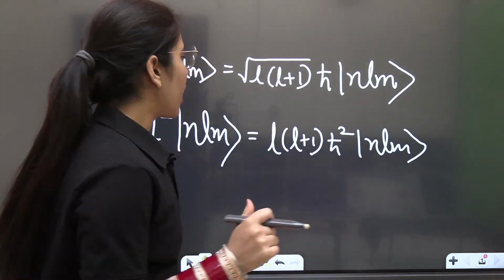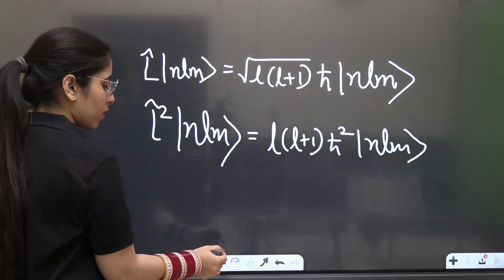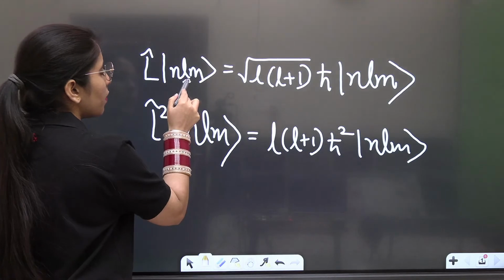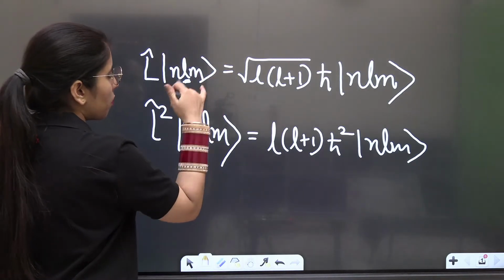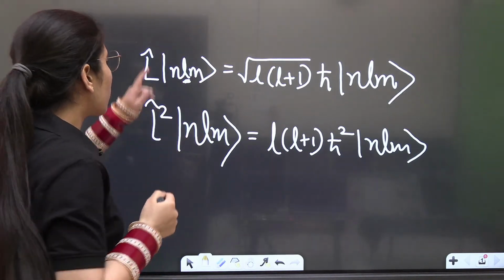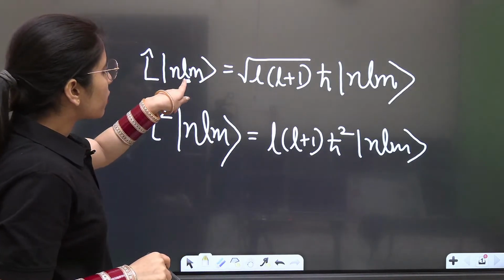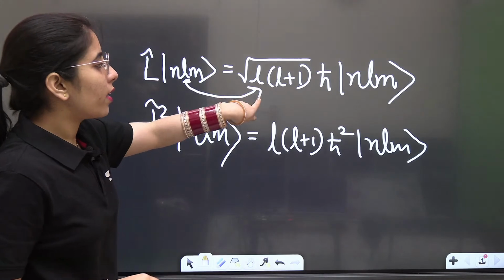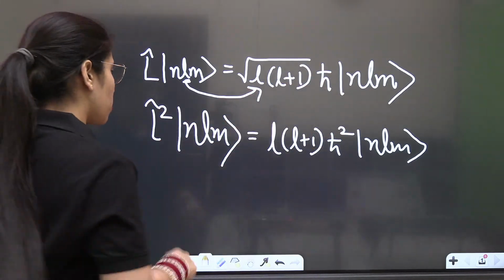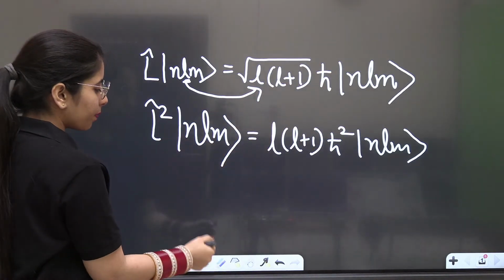Whatever L value will be there, this is the L value now. So L can be 0, 1, 2, and whatever values are allowed, and M can be 0, 1, minus 1, 0, plus 1, like that. You have to put the L value here and you will be able to simplify that expression. In the same way, you have to do it in the next case.